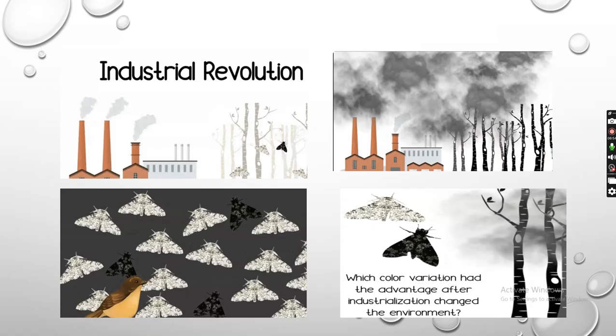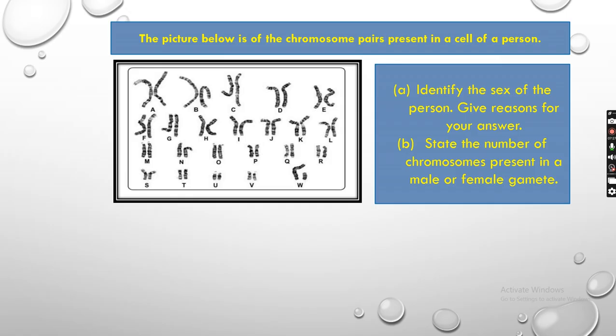With the changing nature, if you are able to survive, it means you can pass on the genes to the next generation and your population will also increase. But if you are unable to adapt to the changing environment, that means your survival rate will be low. So that is all about natural selection. So during the industrial revolution, black moth का population ज़्यादा हो गया. Why? Because of the changing environment, जिसके वजह से white moths were easily spotted and the dark moths escaped the predators and their population started increasing. Okay.